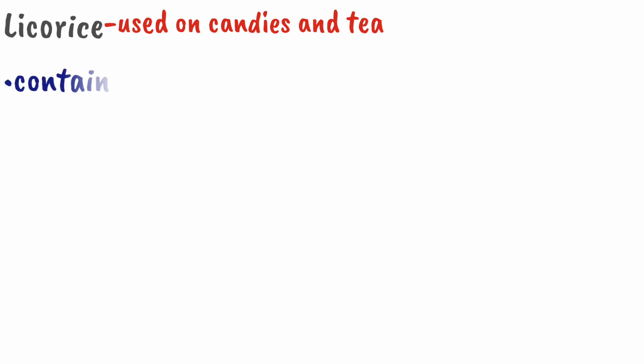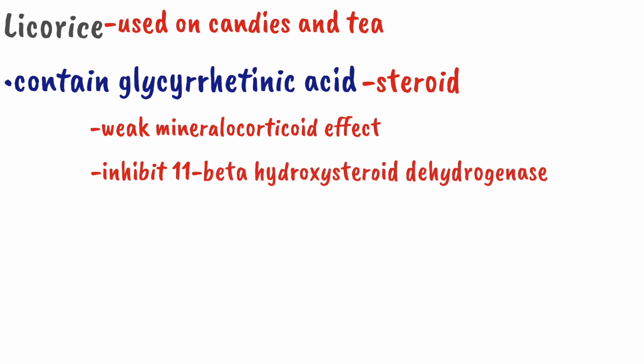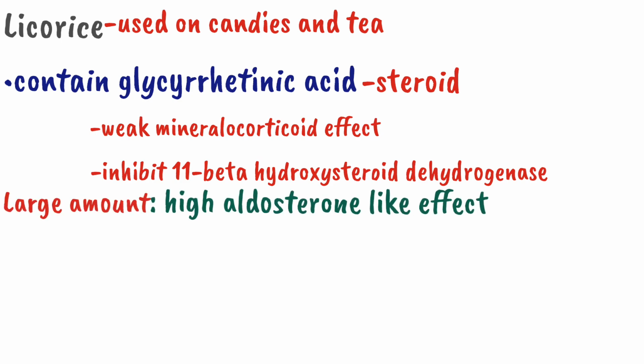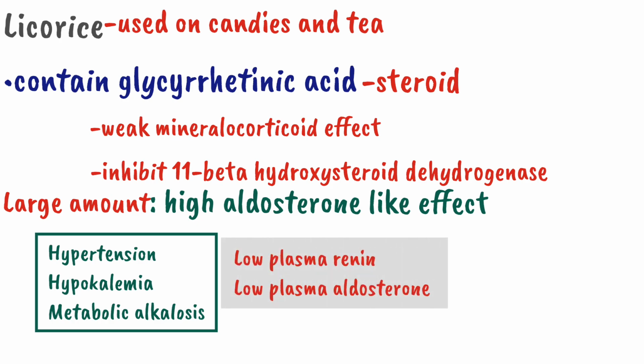Licorice is a substance used in candies and some tea. It contains a substance called glycyrrhetinic acid. It is a steroid and it exerts a weak mineralocorticoid effect by inhibiting the renal 11 beta hydroxysteroid dehydrogenase. So when we take licorice in a large amount, it will exert the same effect as a high aldosterone level, such as it will cause hypertension, hypokalemia and metabolic alkalosis, but there will be a low plasma renin and low plasma aldosterone level. Like SAME, licorice can cause the effect of hyperaldosteronism in a background of low renin and low aldosterone level.